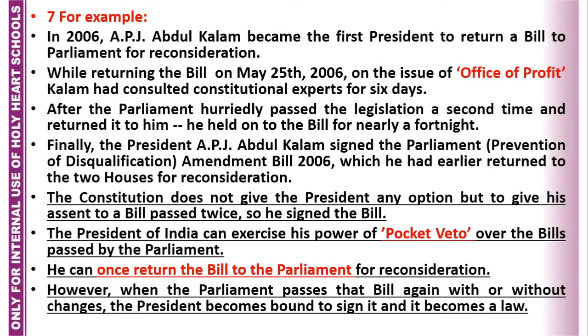But imagine the situation if he had refused it a second time. One time the Constitution says that he can refuse. Suppose he refused it a second time also, then what would have happened? Come on, tell me. It would have become unconstitutional. And if the President does anything unconstitutional, then he can be removed through the process of impeachment. That stage must have come. So he avoided any such thing, and he signed the bill.